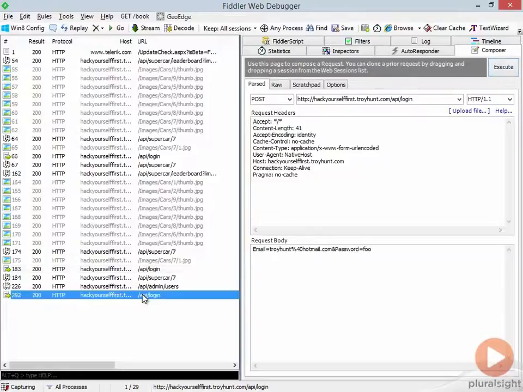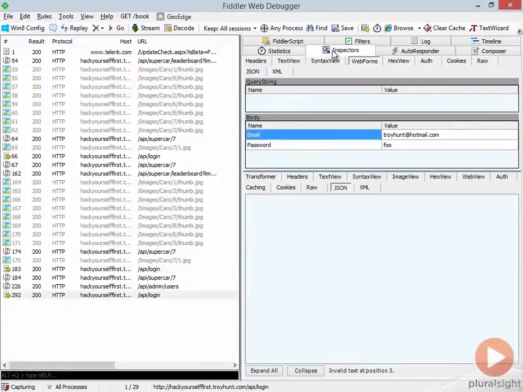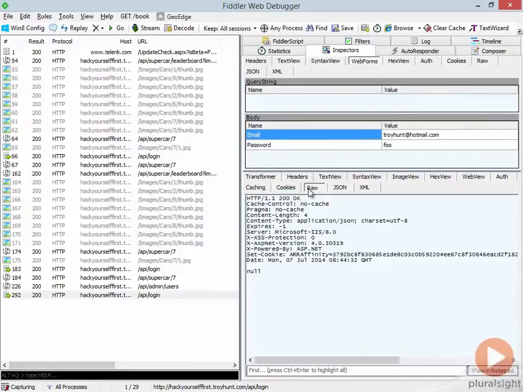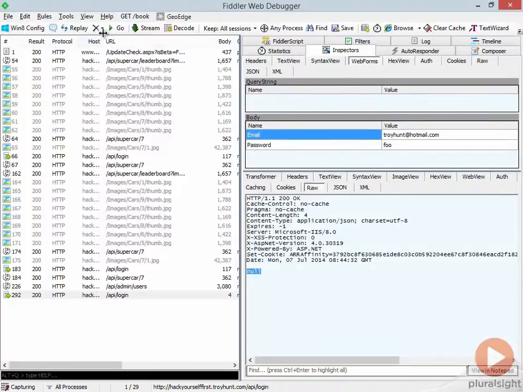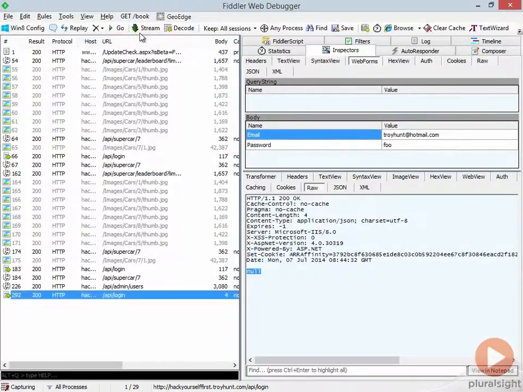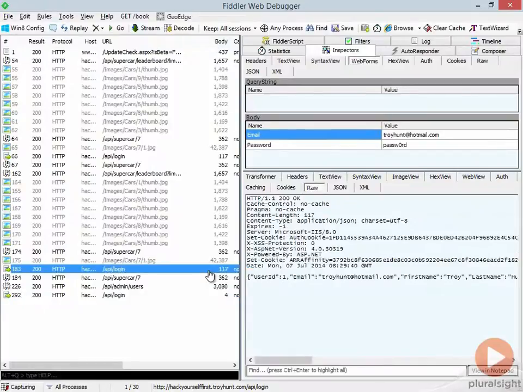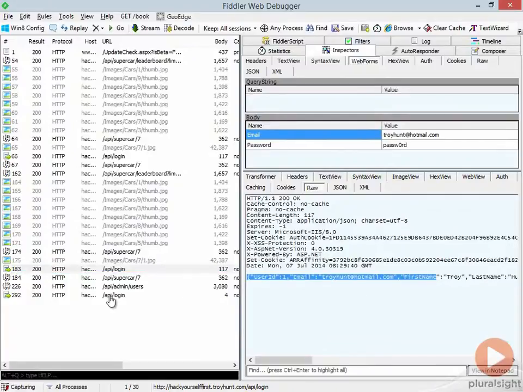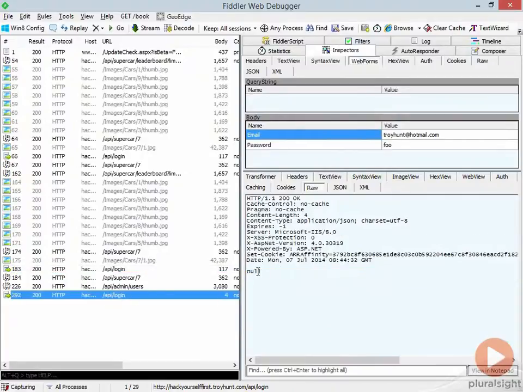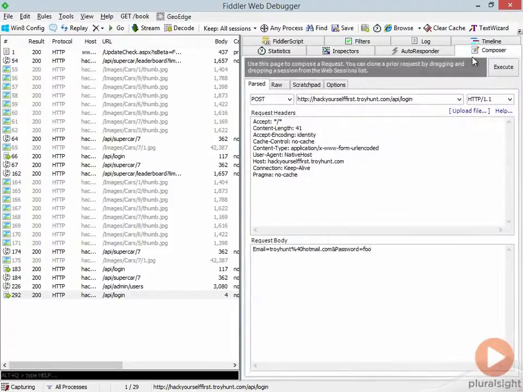and we take a look at that response, go to our inspectors, look at the raw response, we just get a null JSON body. We can see the difference to a legitimate logon quite easily if we scroll across so that we can see the body column. Here's our earlier response, 117 bytes. That was a legitimate logon, and it returned a nice JSON body. Here's one that failed, only 4 bytes. It's null.